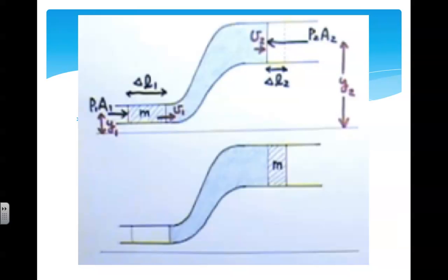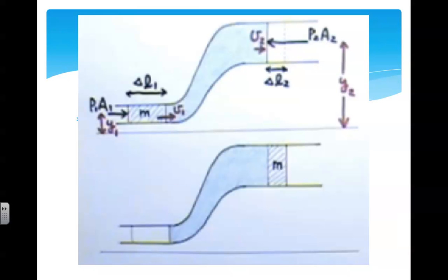A few things we should notice about the picture: the height is changing from position y1 to a position y2 above some reference level. Also, the fluid shown in the upper picture has a width delta L1, or moves a distance delta L1, which then results in the fluid moving as shown in the lower picture, where the fluid has a width delta L2, or moves a distance delta L2. Notice delta L2 is actually thinner than delta L1 because the pipe is wider in the second picture than in the first picture.